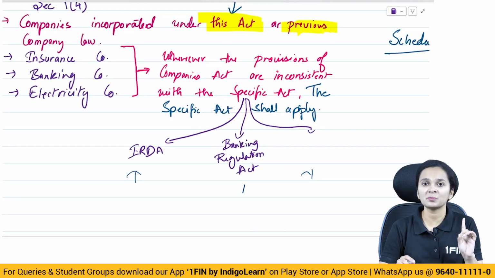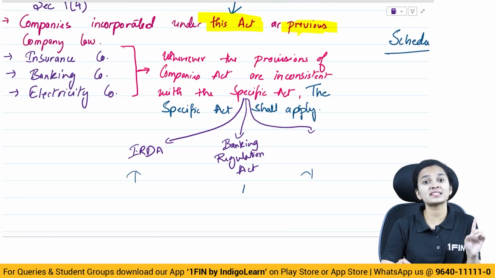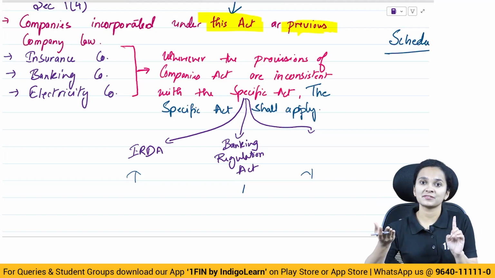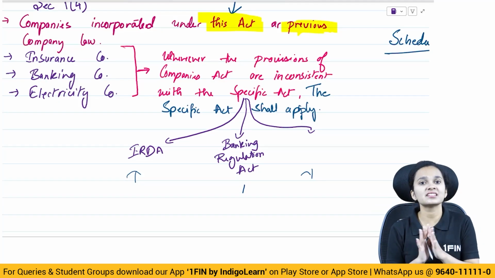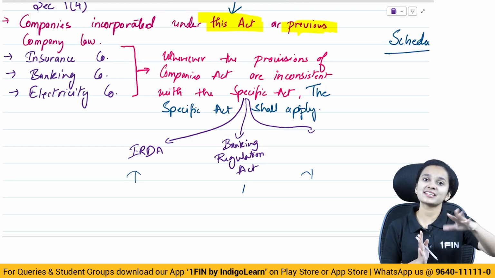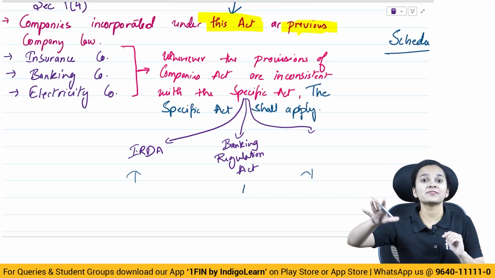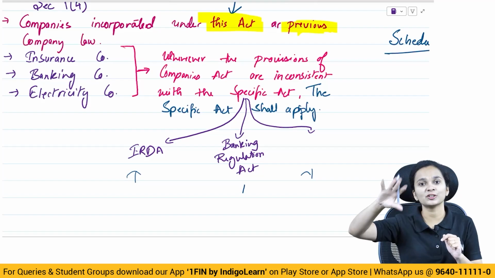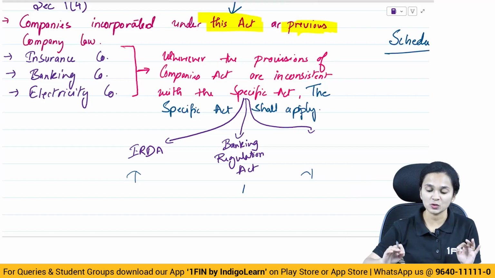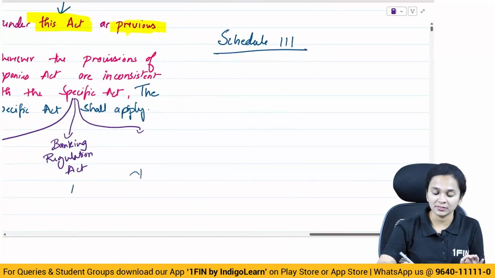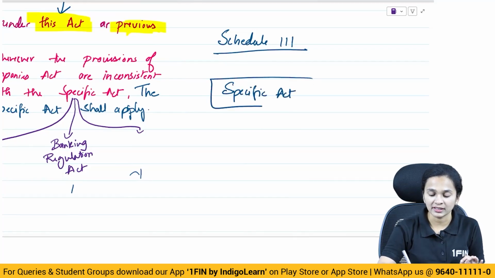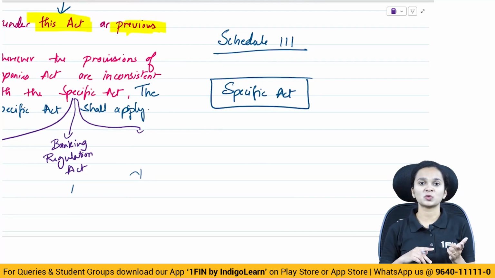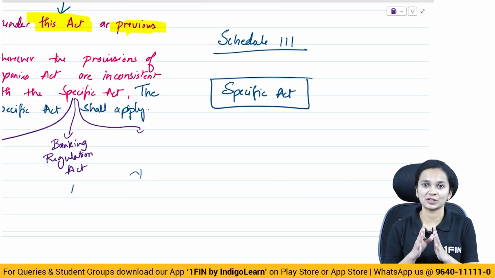Then what will the companies follow? Will they follow the Companies Act or will they follow their specific acts? So in such a situation wherein there is any inconsistency, meaning the Companies Act says something else and the specific act which is applicable on those companies talks about something else, then in that situation, what will be applied? We will apply the specific act which is applicable to those companies. We will not apply Schedule 3.